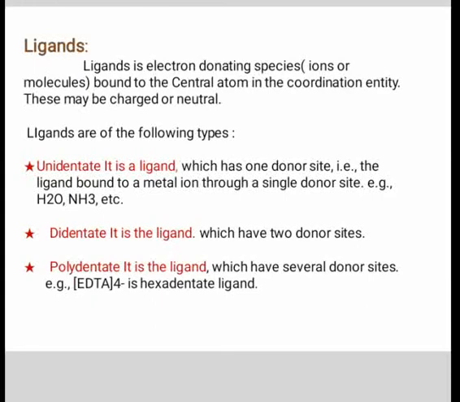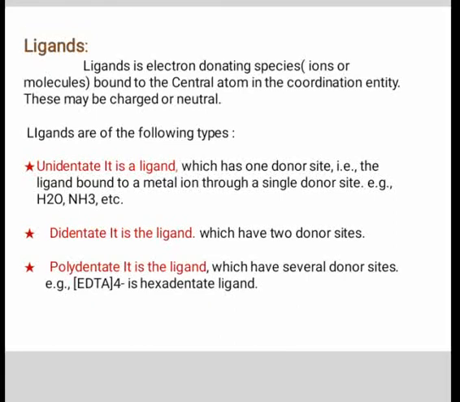Definition of the words used in coordination compounds. First, ligands. An atom, ion or neutral molecule which is capable of donating a lone pair of electrons to the central metal ion towards the complex formation is called a ligand. Types of ligands. A ligand may have one or more donor atoms. On the basis of donor atoms, ligands are classified into following categories.